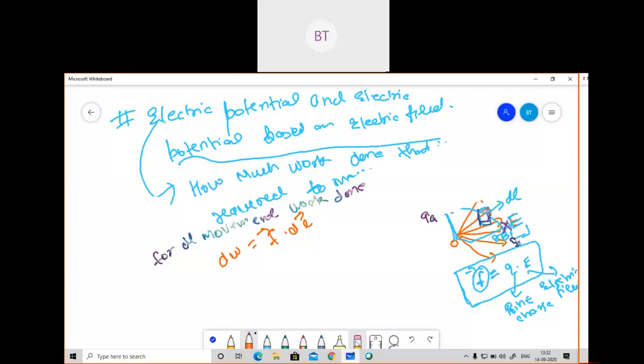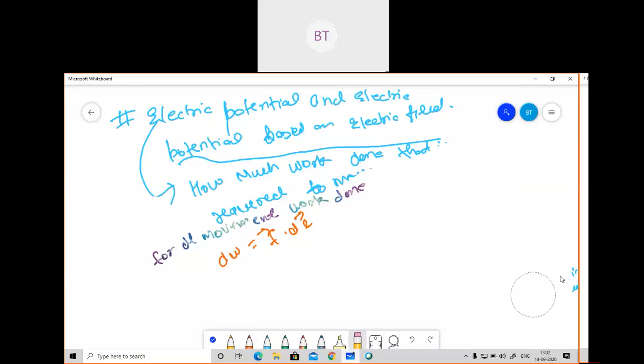Please try to understand what I'm saying, and if you are feeling any kind of doubt, please ask me. I'll draw one more time. Suppose this is QA, this is QB. I'm moving this QA from this point to this point, and I have considered a small line movement here, that is DL.